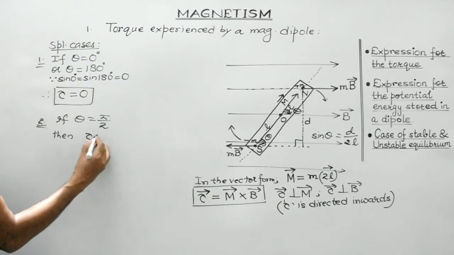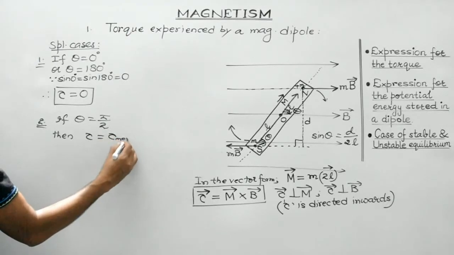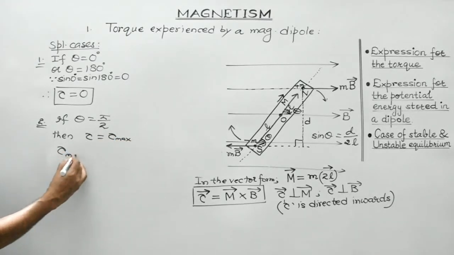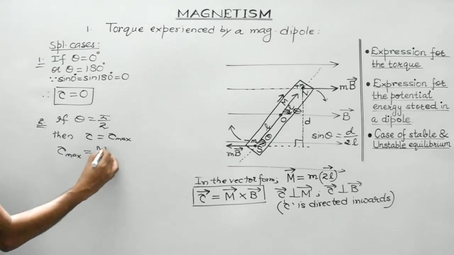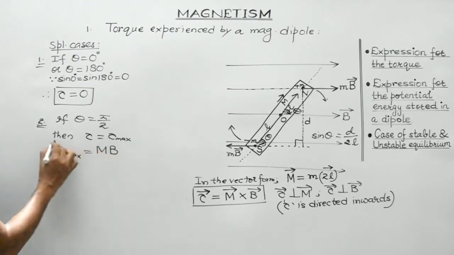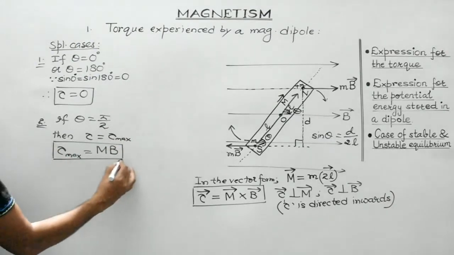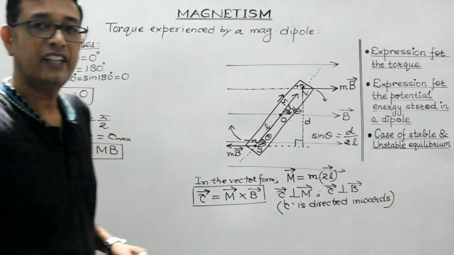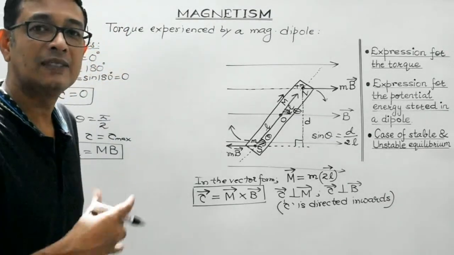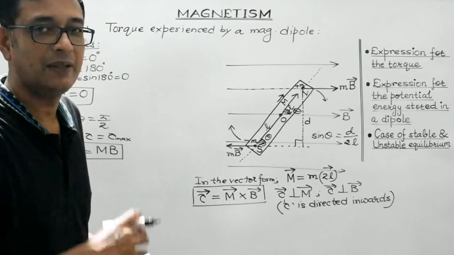Then tau is equal to tau max. So the expression for tau max is mb sine theta, sine 90 will become 1. So this is the expression for the maximum torque experienced by a magnetic dipole.